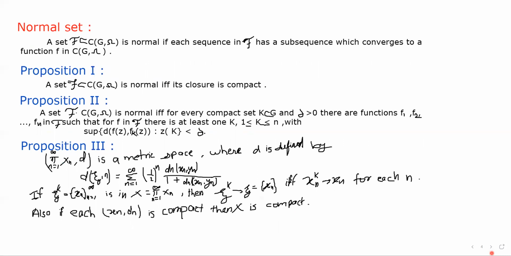Then the definition of a normal set. The definition says that a set script F, here script F denotes the collection of functions, which is a subset of C(G, Omega), is normal if each sequence in script F has a subsequence which converges to a function f in C(G, Omega).